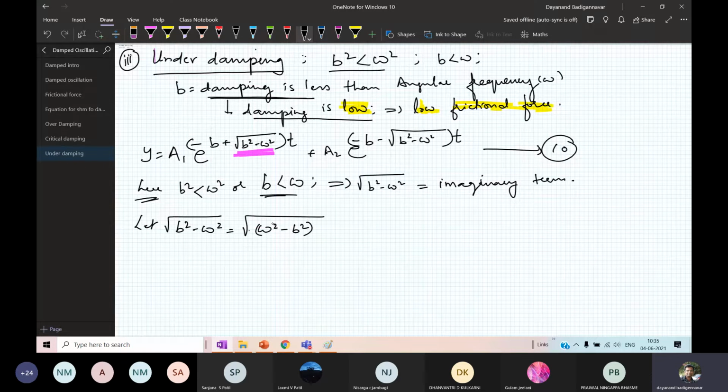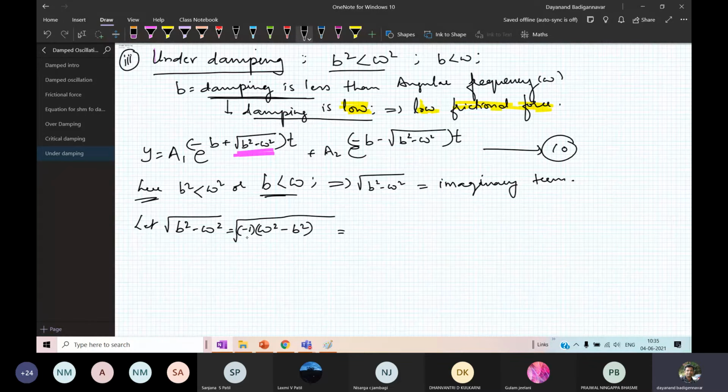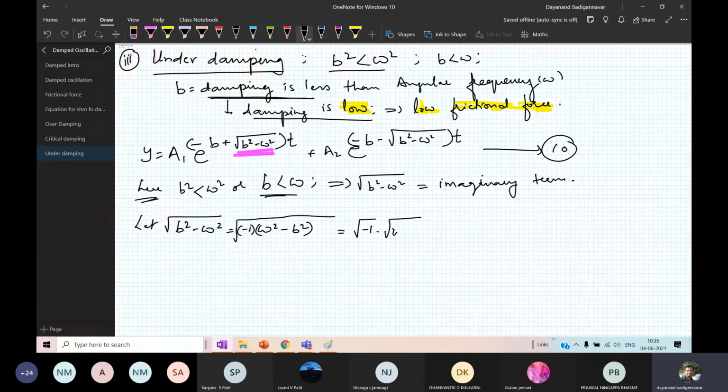Multiplied by minus 1. I have taken the minus outside, so it is minus 1 into omega square minus b square. It becomes the same thing, b square minus omega square. If I rewrite it, it is root of minus 1 into root of omega square minus b square. What is root of minus 1?